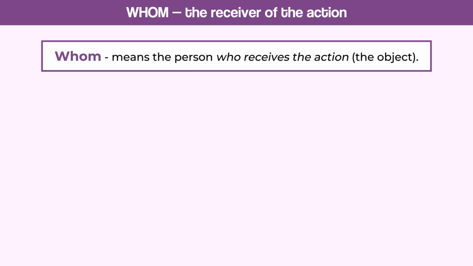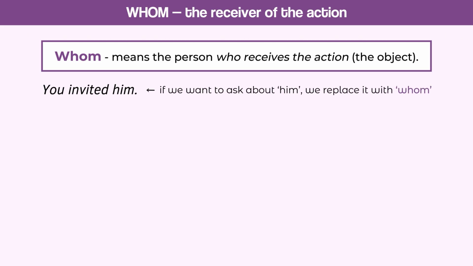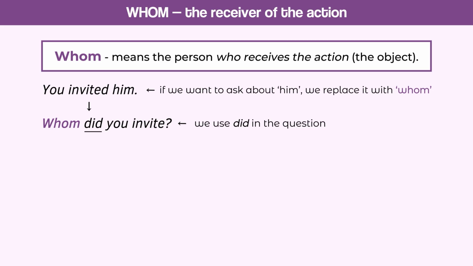Let's check it with the pronoun trick again. You invited him. Now, if we want to ask about him, we replace it with whom. So it becomes, whom did you invite? See? Whom replaces the object, him. That's why we use did in the question.